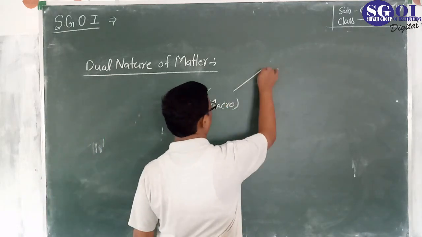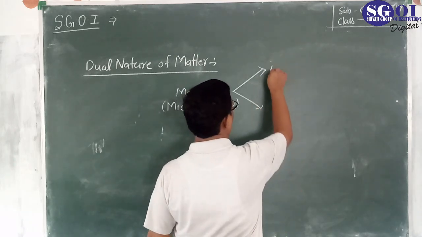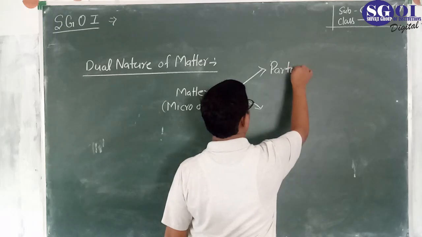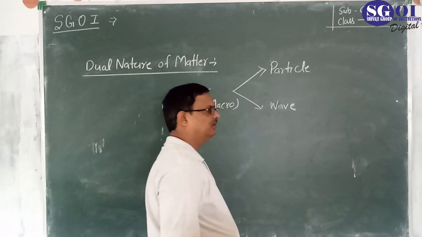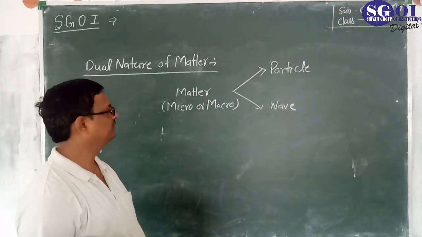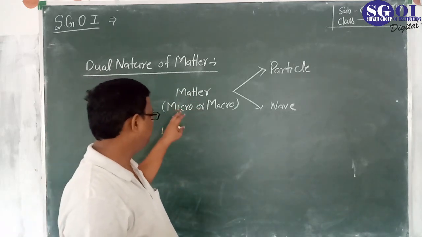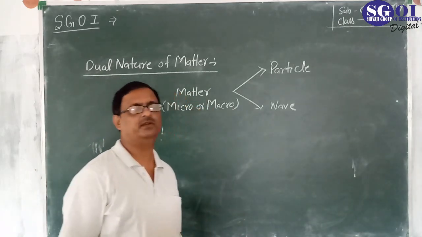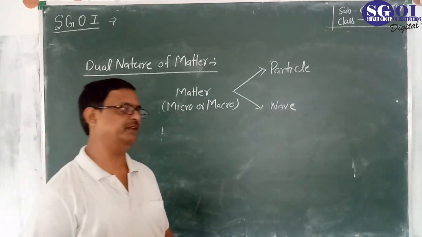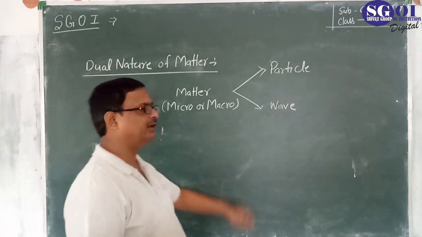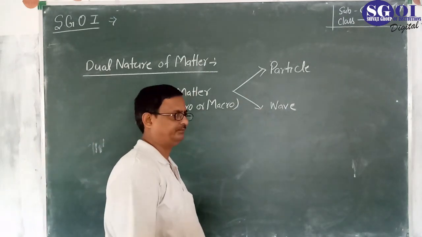Which one? That is particle nature and wave nature. All types of material objects, micro as well as macro, have double character. One is particle nature and another is wave nature. Such behavior of any matter is known as dual nature of matter.